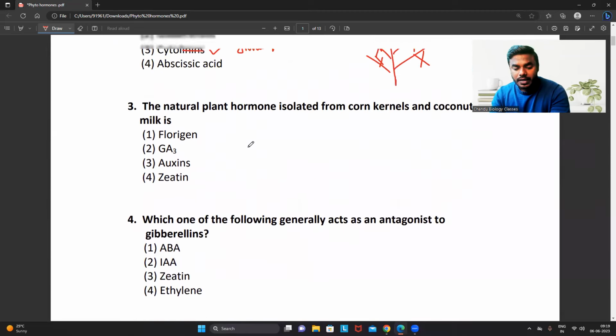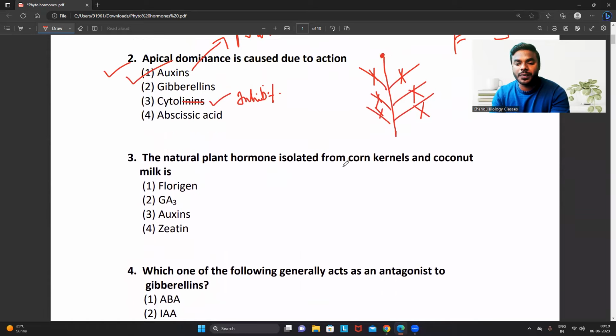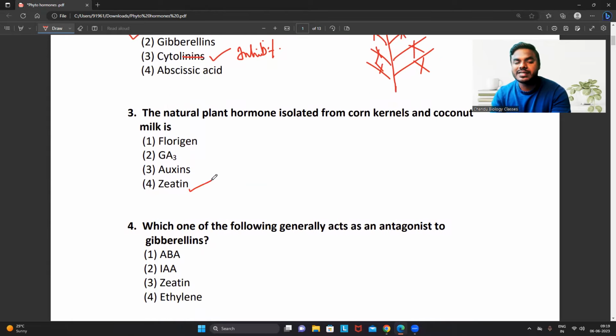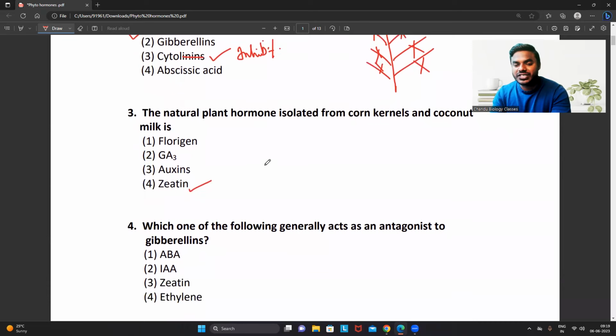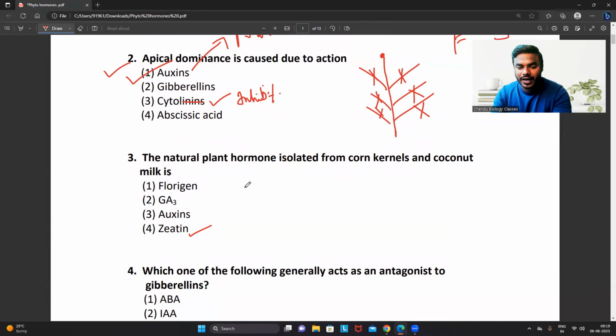Question number 3. The natural plant hormone isolated from the corn kernels and coconut milk is obviously what is that? Zeatin. Most of the students will get confused between zeaxanthin and kinetin. All the students remember, zeaxanthin is the naturally occurring abscisic acid.